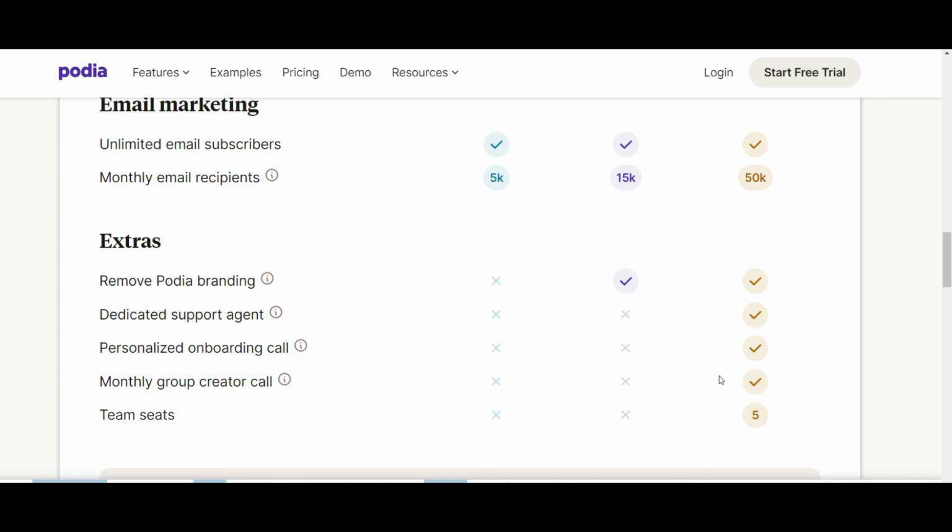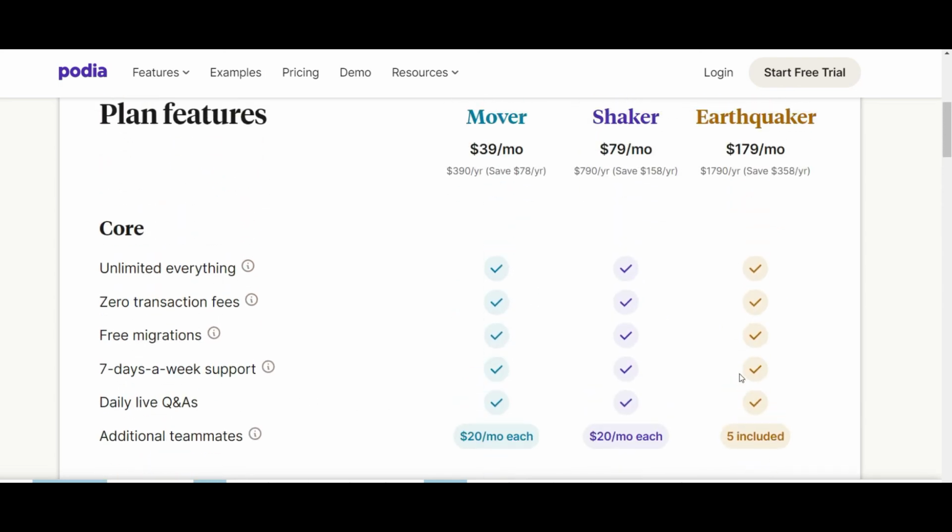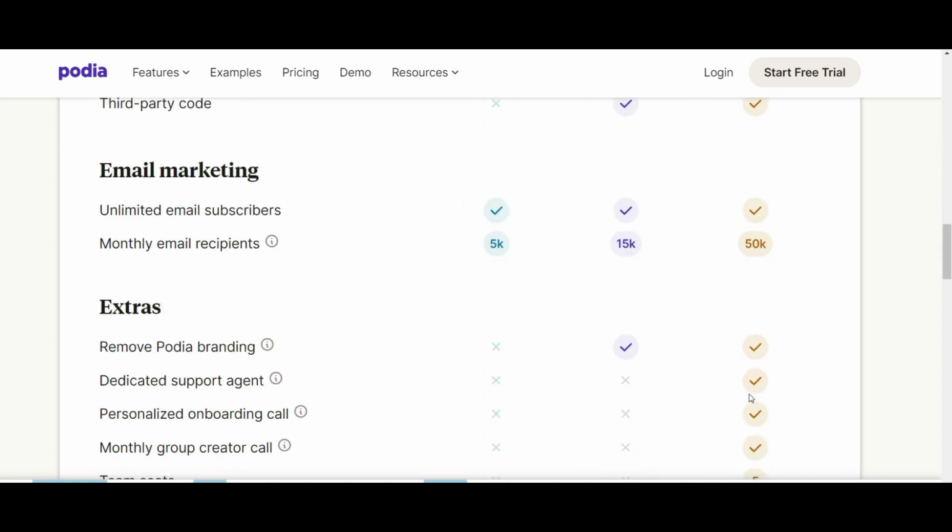Team seats is basically the logins, as we talked about up here. Your teammates, if you want to have a number of teammates involved, you have to pay for this Earthquaker plan, $179 per month. Obviously, if you have a team of 5 or more, you might be able to afford this. So that you'll have the separate logins for all the teammates.